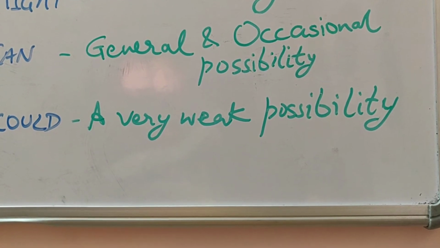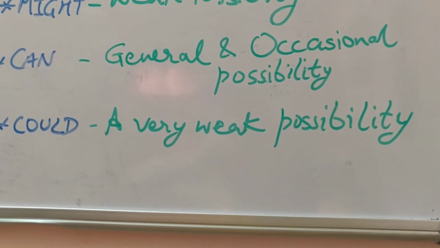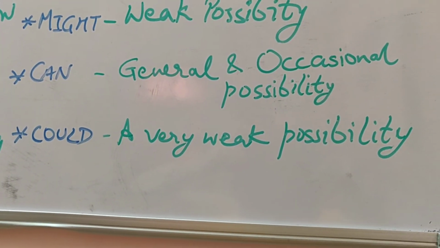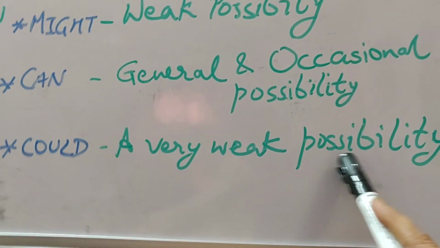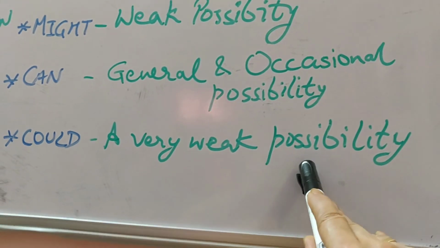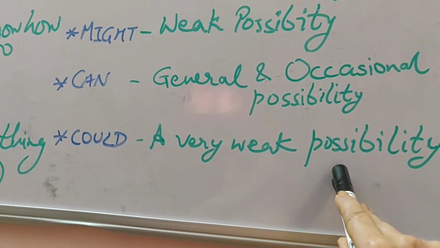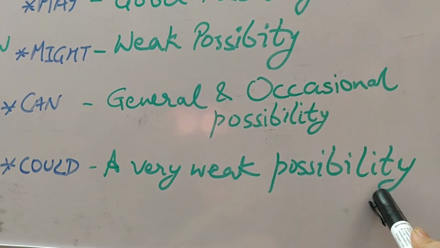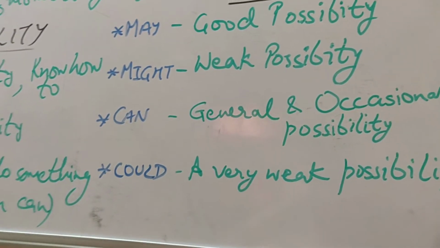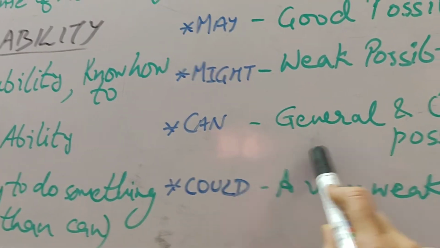Or you can say Samir could participate in a marathon. So there is a very weak possibility. Samir may be very busy, so he could or he could not. Or you can say Lata could sing very well. So there is a very weak possibility Lata could sing or Lata could not sing. So that is for a very weak possibility.